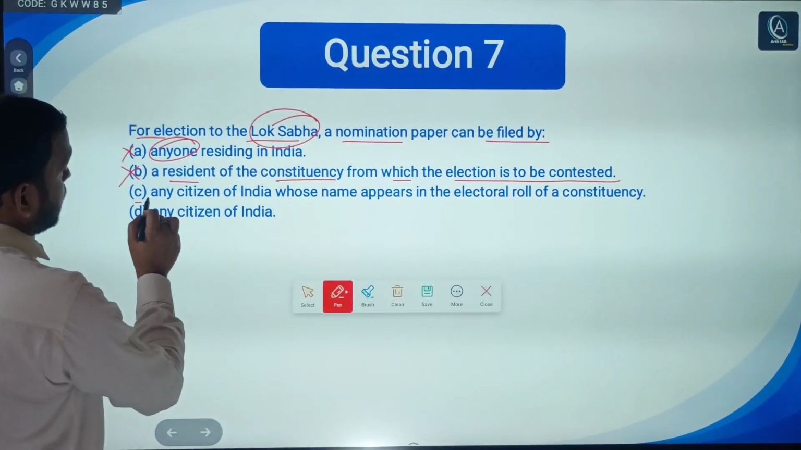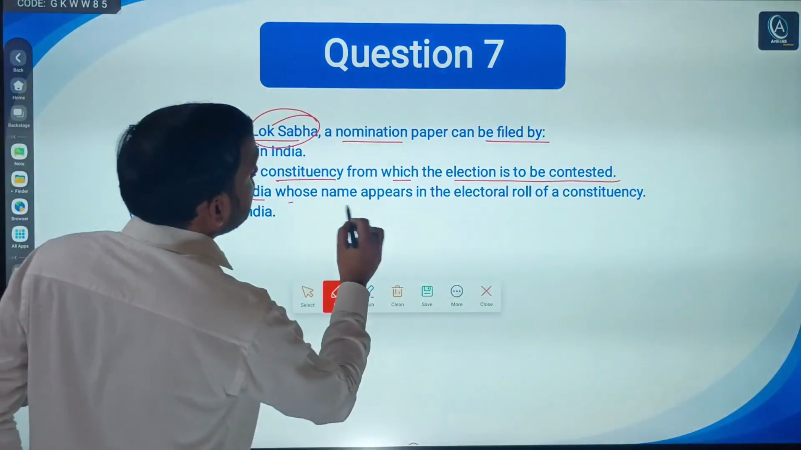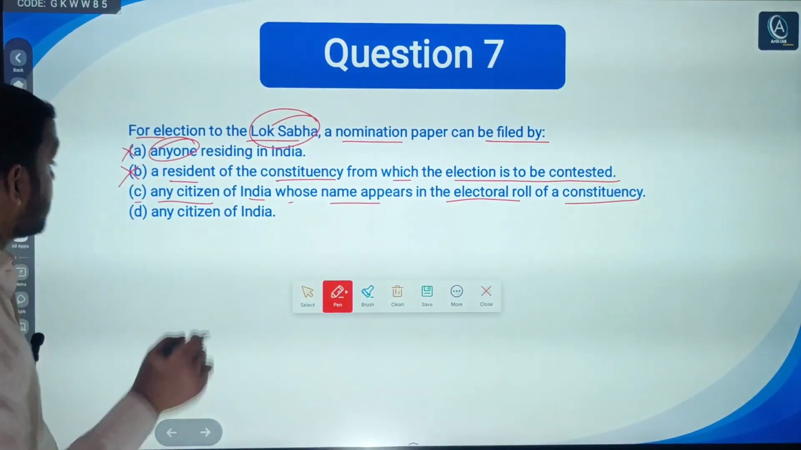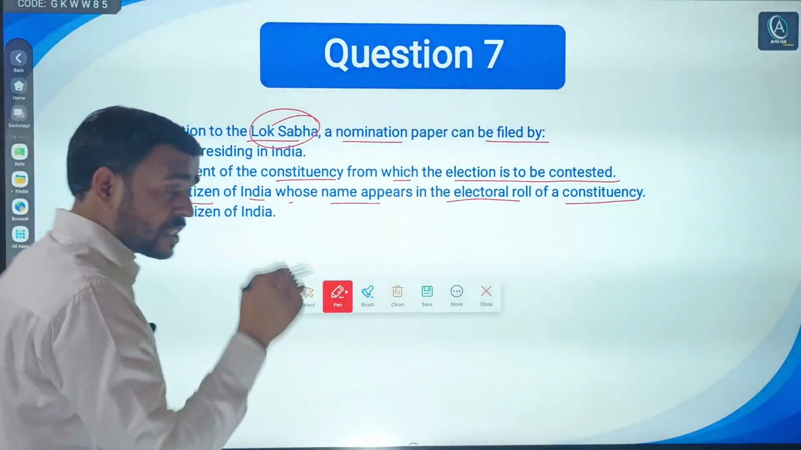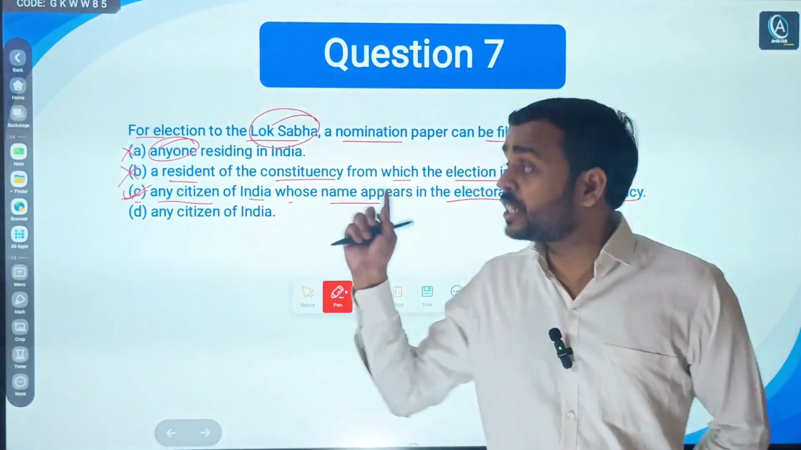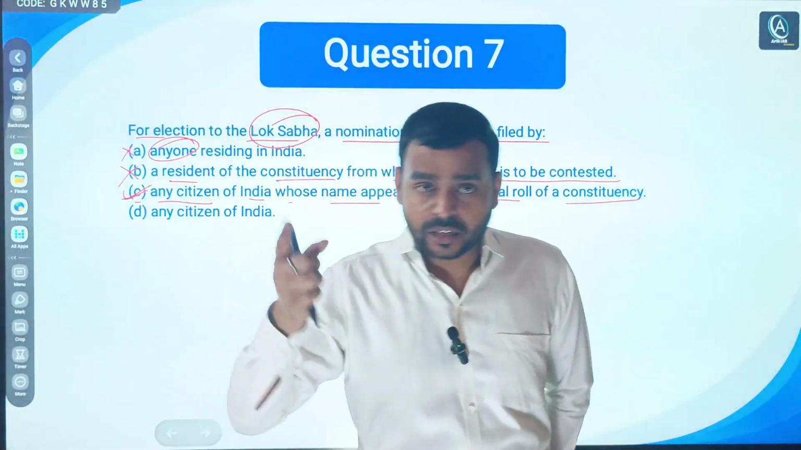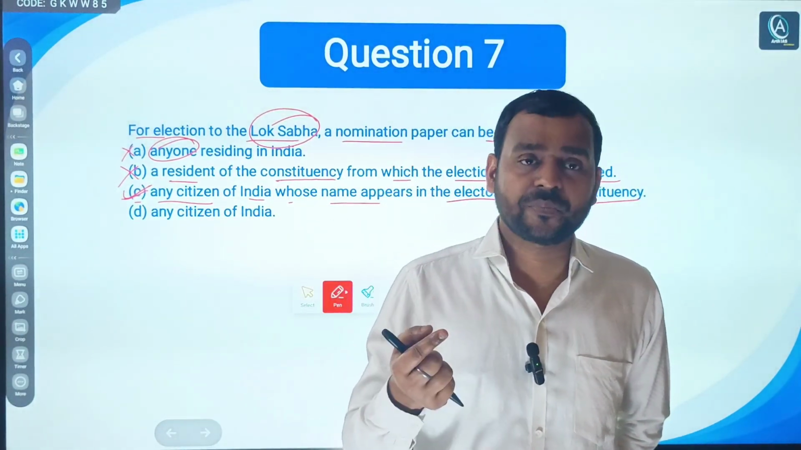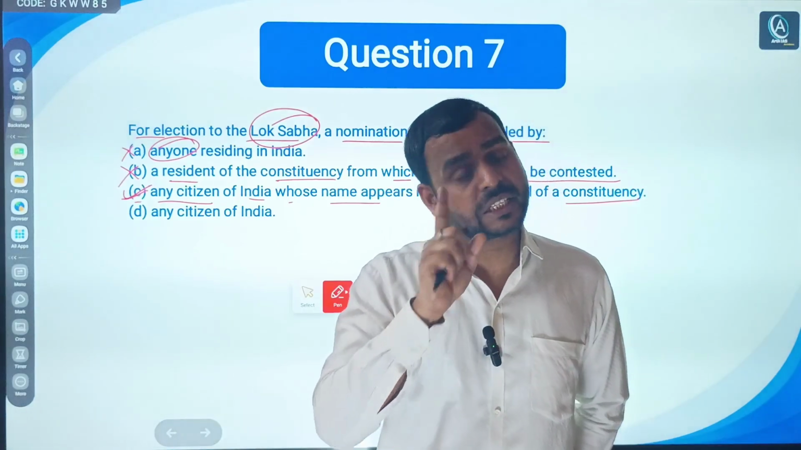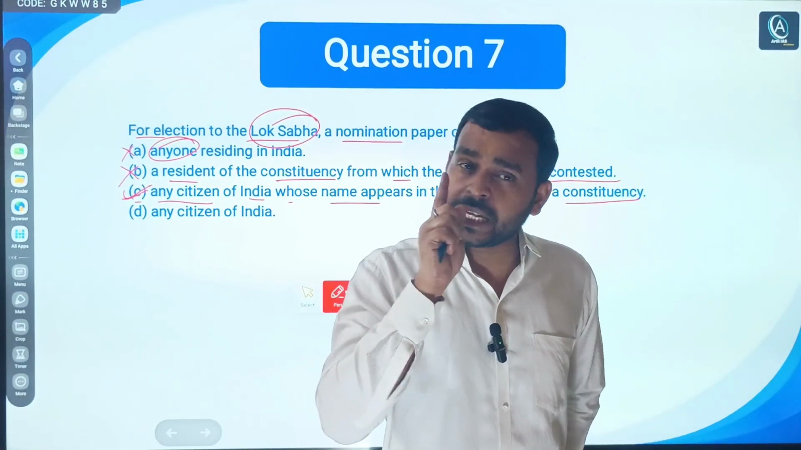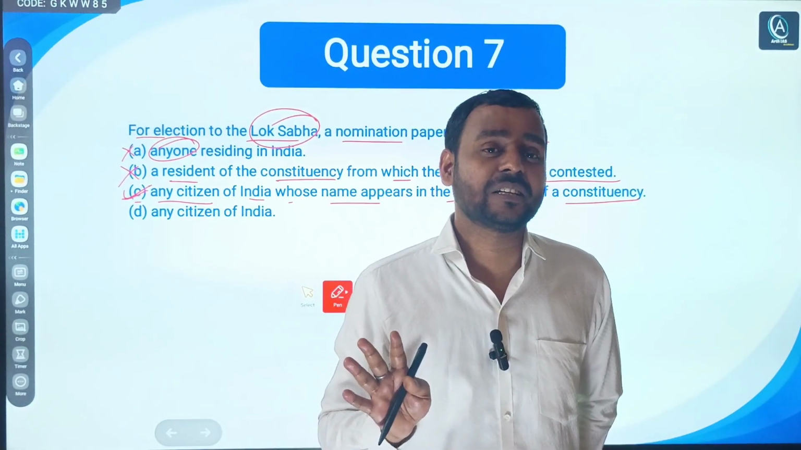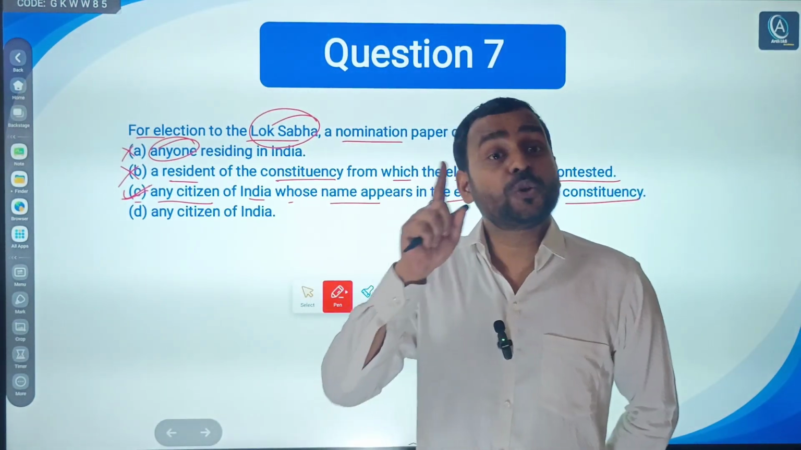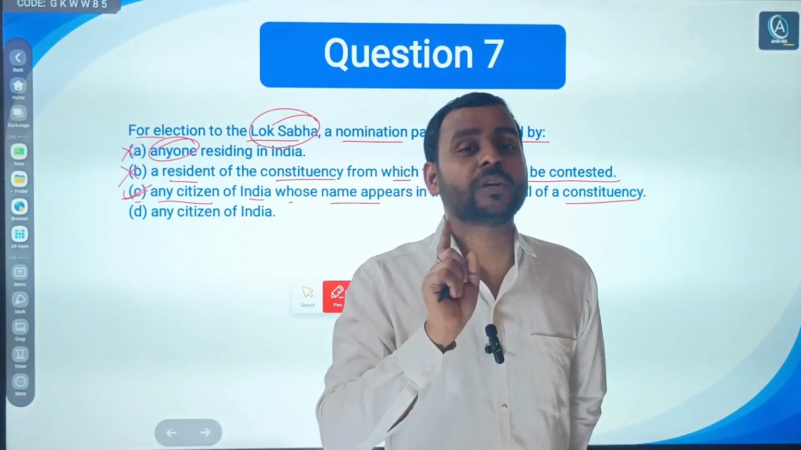Third option, any citizen of India whose name appears in the electoral roll of a constituency. Obviously, this is the correct answer. First, go and check what the conditions are, the eligibility to be a member of Lok Sabha. First, you should be a citizen of India. That is the first condition to contest this election. To contest any election, even at panchayat level, you should be a citizen of India. Second, your name should be recorded in the electoral roll. That is called the voter list.